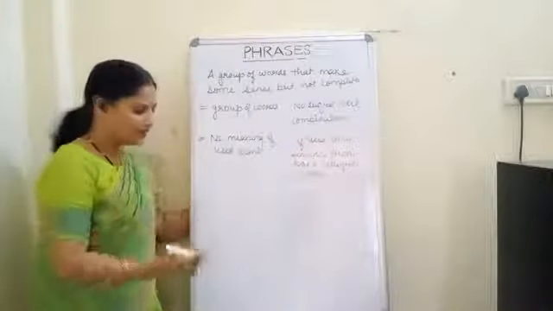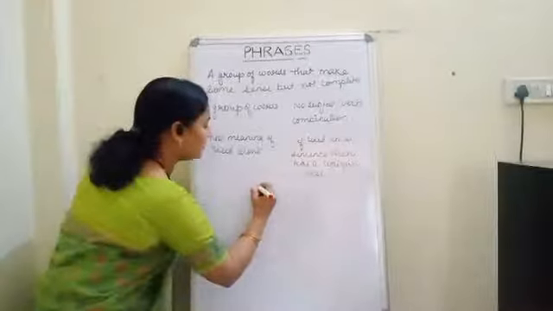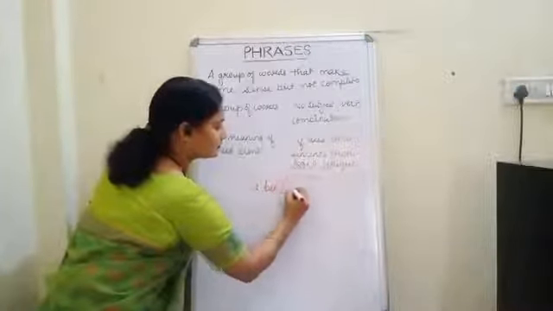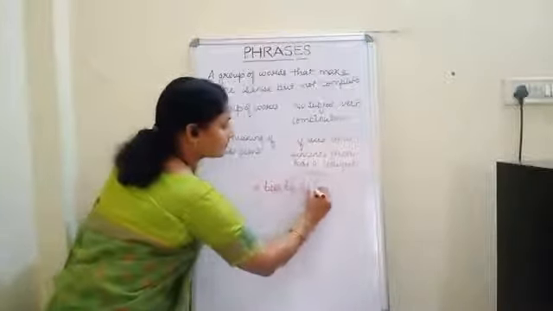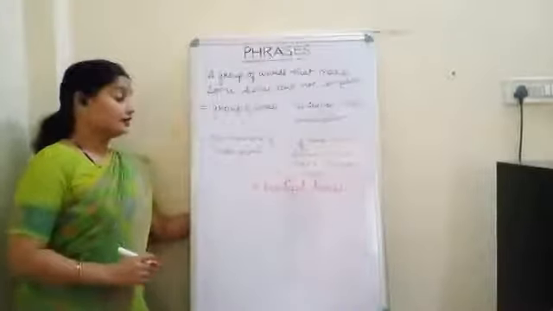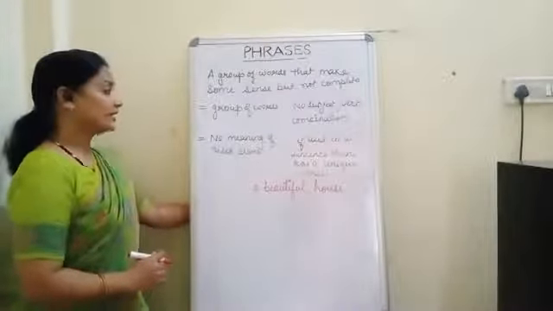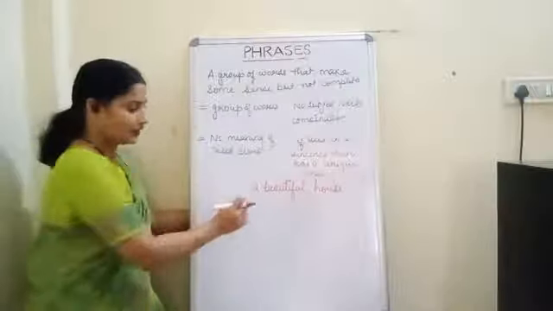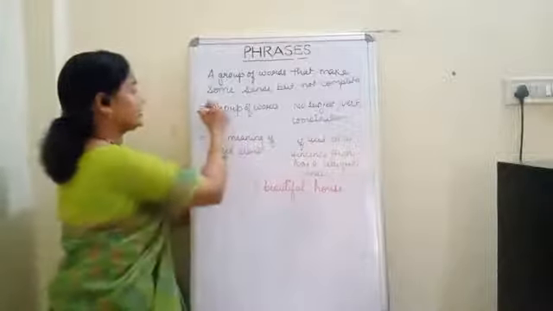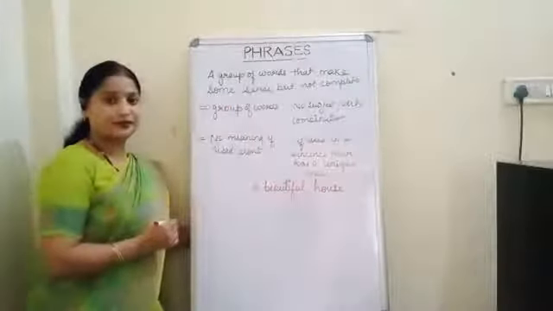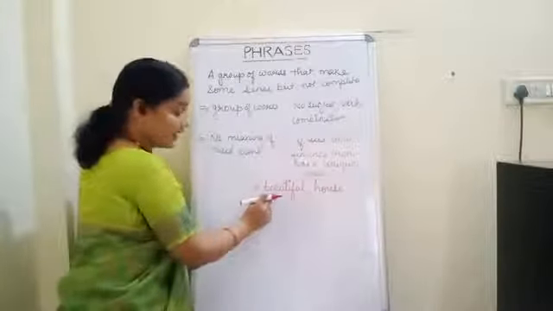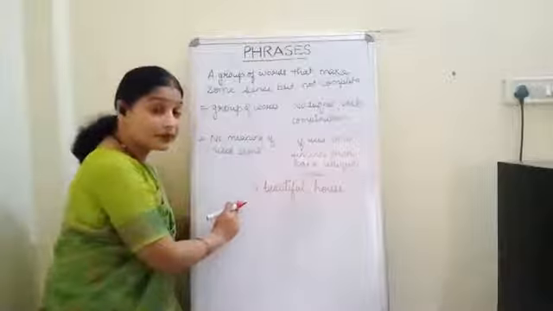For example, suppose I write a beautiful house. See, is it a group of words? Many words are together, 3. So yes, it is a group of words. Now check the second: is it containing any subject or verb combination?